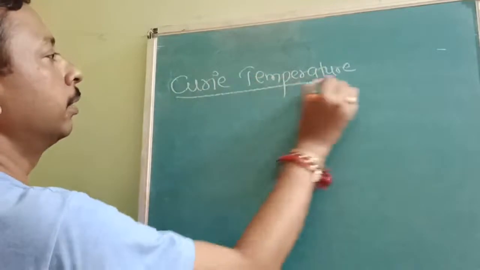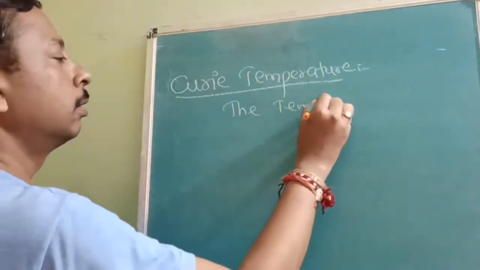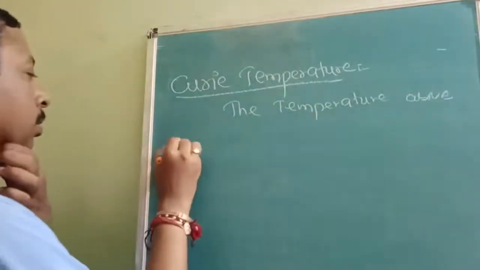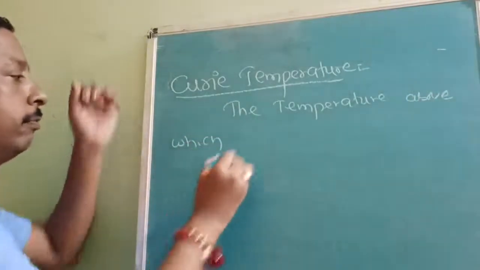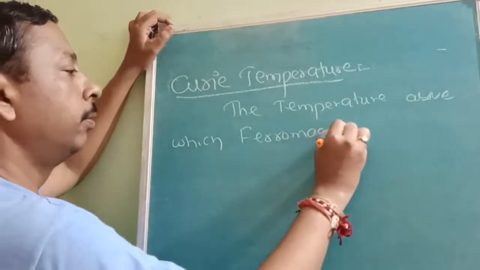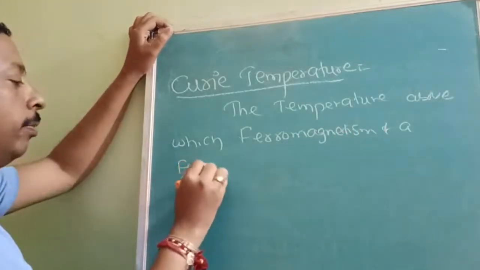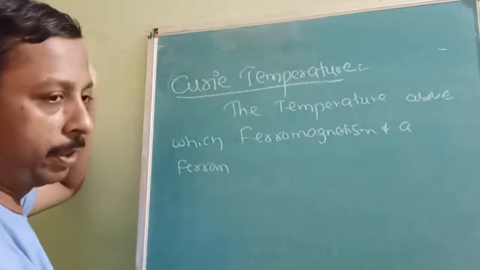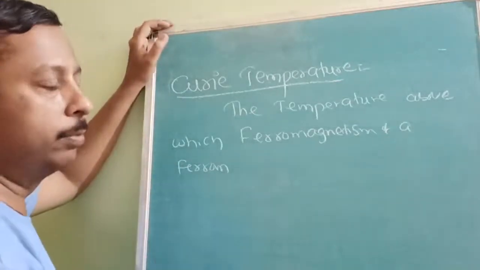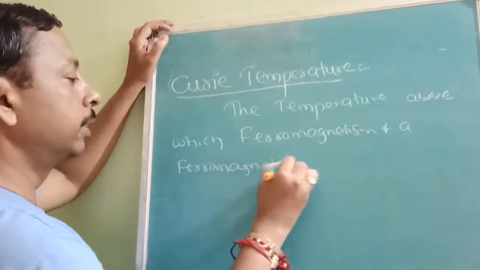It is the temperature above which ferromagnetism of a ferromagnet is lost. Normally a ferromagnet is permanent, but if you keep on increasing the temperature, there will be misalignment of electrons of the ferromagnetic substance.